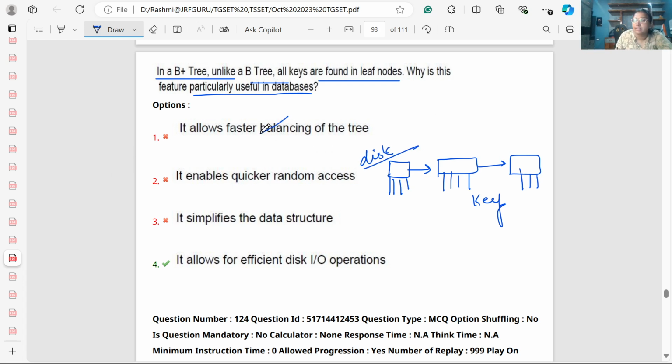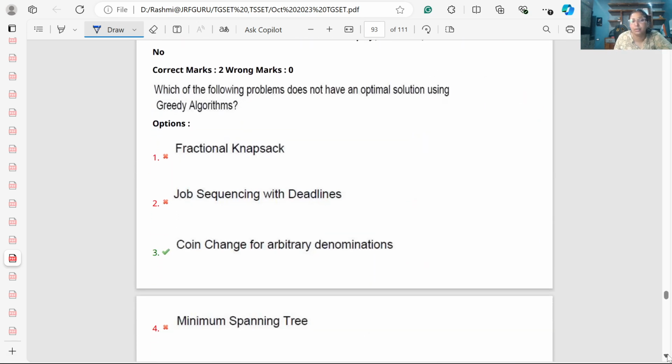So does it allow faster balancing? No. Balancing is not required in a disk structure. In a disk structure we are storing the data, and if it is a B plus tree structure, we can easily perform input and output. So random access? No. Simplified data structure? No. It allows efficient disk IO operation.